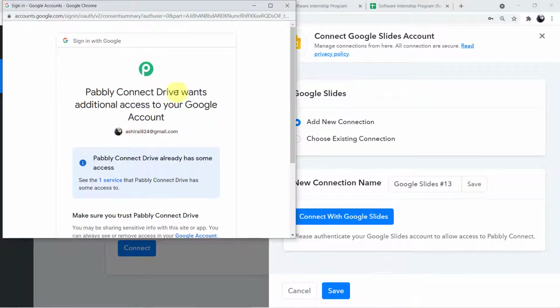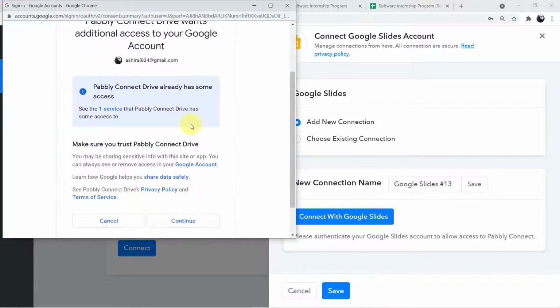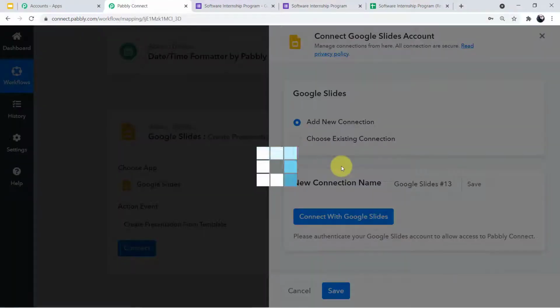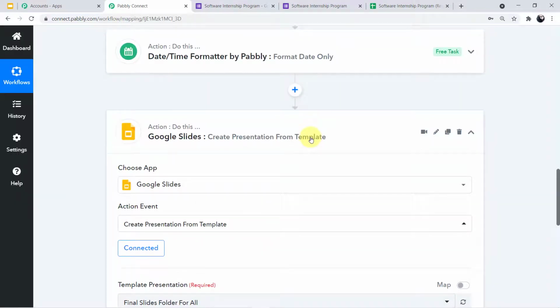And guys, you can see on my screen, Pabbly is asking me for my permission. Your data is completely safe and secure with Pabbly. You need not worry about your privacy and you can freely press continue. So guys, you can press continue. And as you can see on my screen, we have successfully been authorized. Let it load for a second.